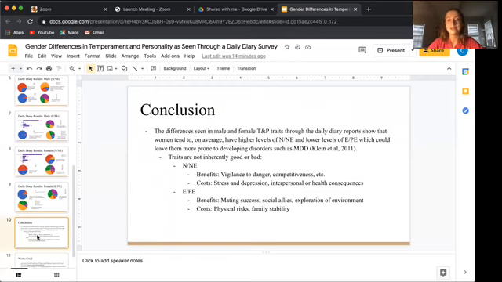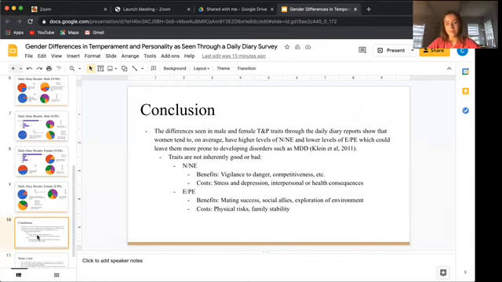However, as we've said before in class, traits are not inherently good or bad. You have to take them with a grain of salt, because being neurotic does have its benefits. It makes you vigilant to danger and competitiveness, but some costs can cause stress and depression or health consequences.